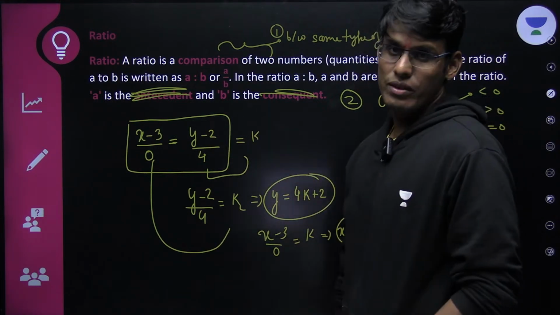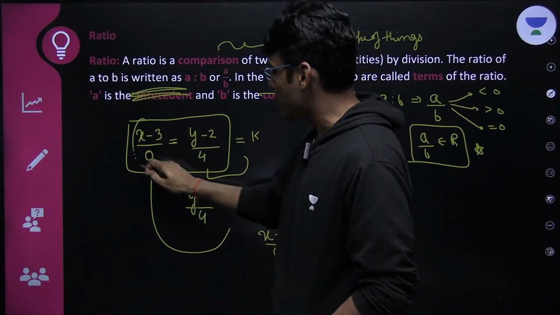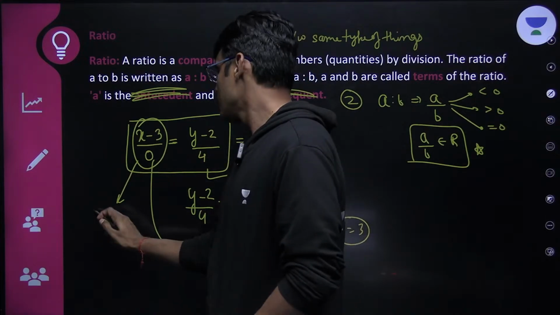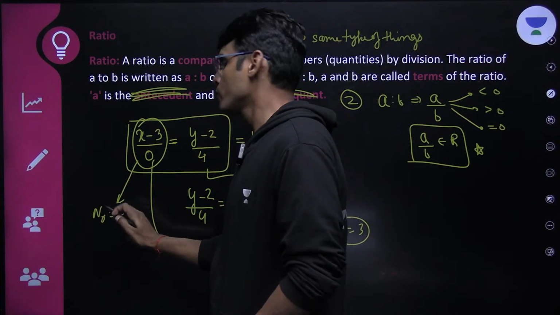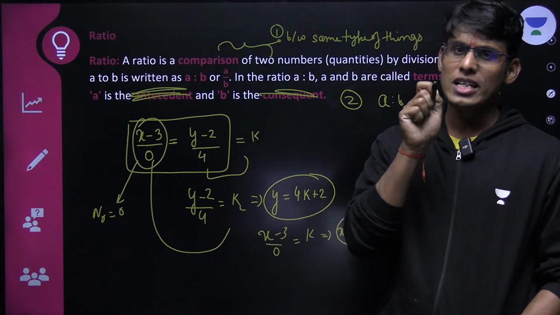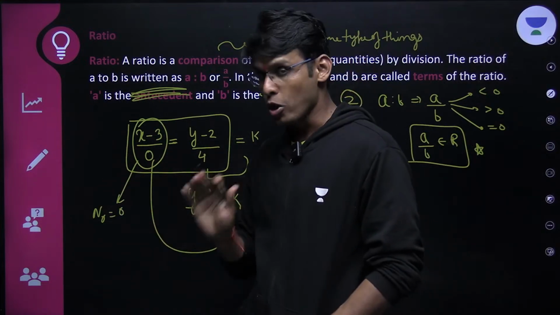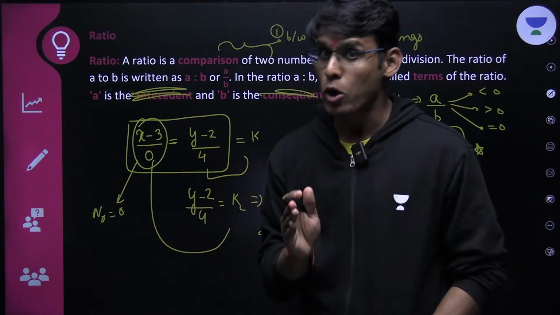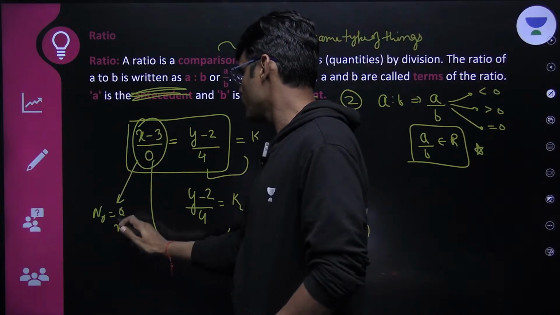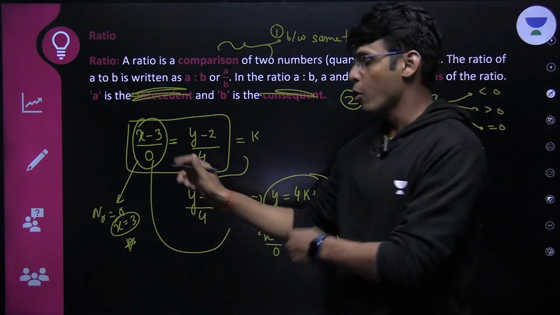So yes, this is a valid representation, but whenever you see this representation, always assume that the numerator is also equal to 0. This is a very important note. Every single one of you should mention it. If the denominator is 0 in the ratio, it is possible, but it is only possible when the numerator is also 0. So this implies x equals 3. Please write it down and write done in the chat. This is a very important point.